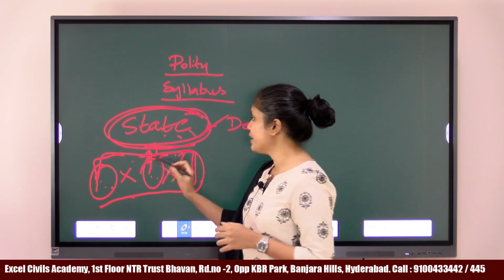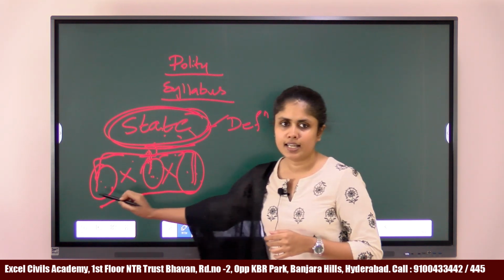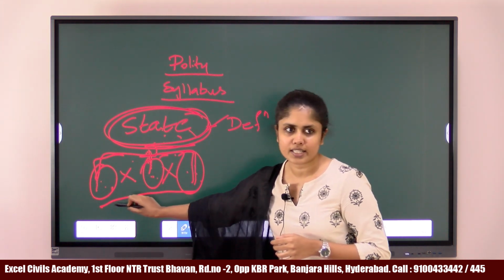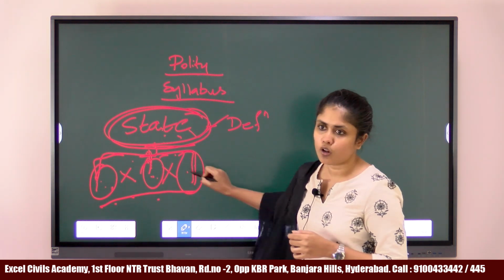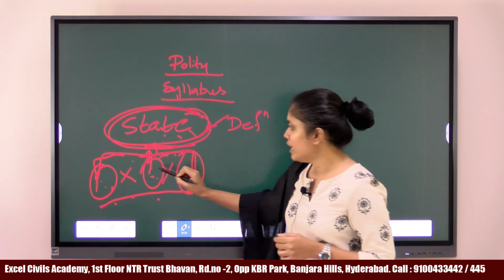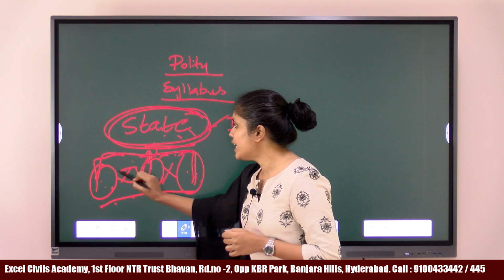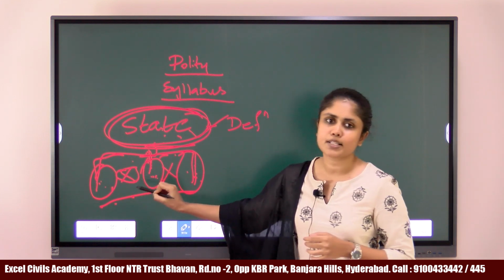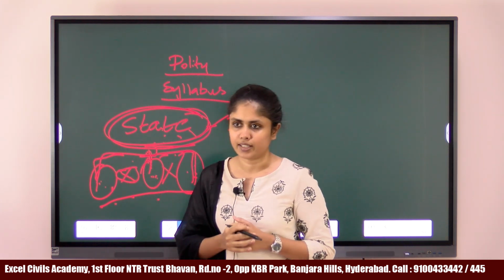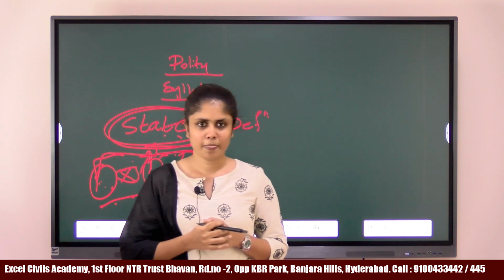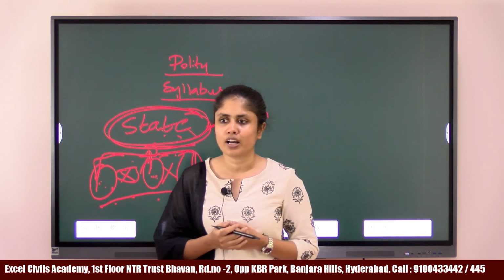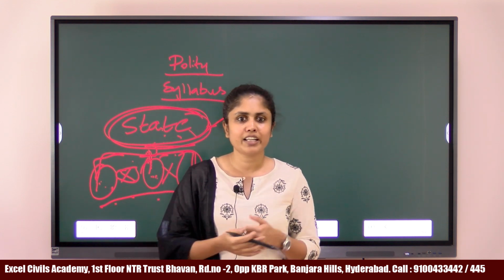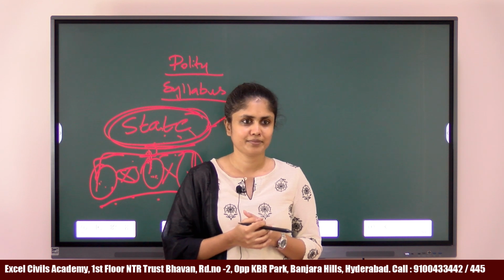Just a brief explanation, state and its organs. The organs of the state have their own functions and they also have their own powers, right? Now, there may be a chance that one organ of the state has conflict with another organ of the state. Yes or no? For example, you have two siblings in your house, they keep fighting with each other or not, right?